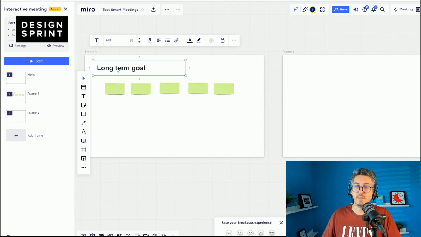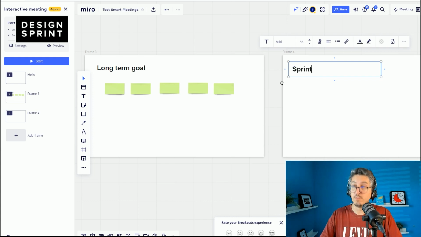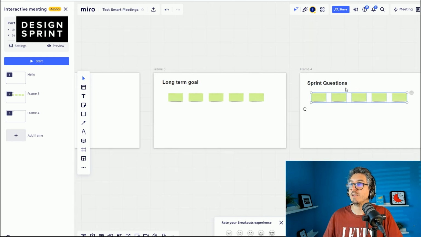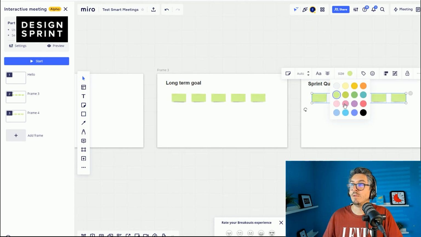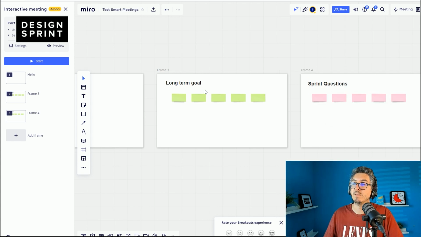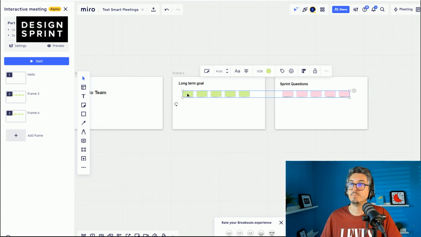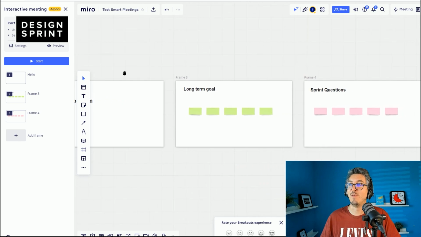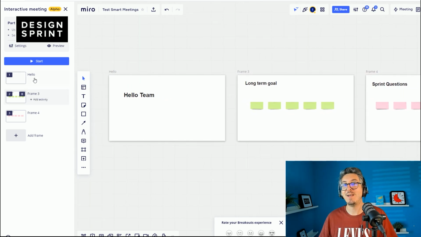Okay. And here, second activity, I'm gonna go with the sprint questions, which is the second exercise of the sprint. Sprint questions, and I will use the same stickies, but maybe use the red ones. Let's be professional. Let's align the stickies, right? And yeah, we'll use the big ones. Okay, cool. So I already have the beginning of a workshop. It's the very, very beginning of the sprint, I would say. It's very lean, but I like it because I have that sequence of slides.